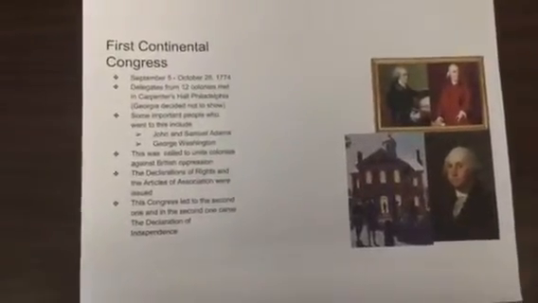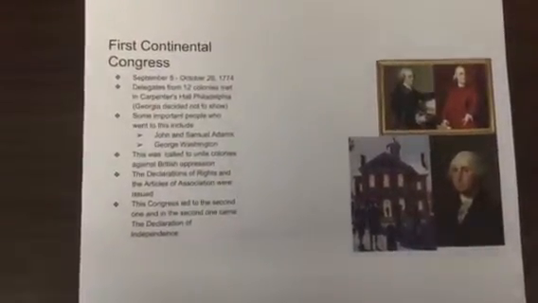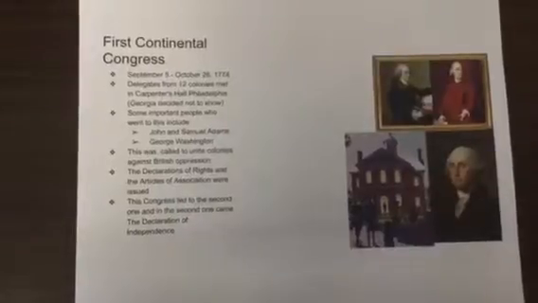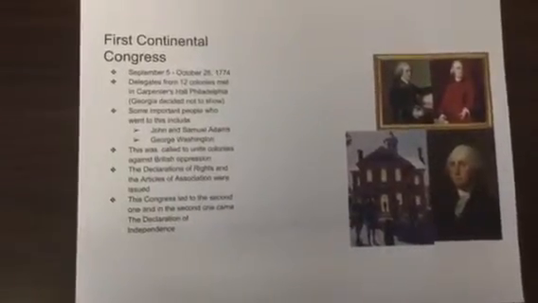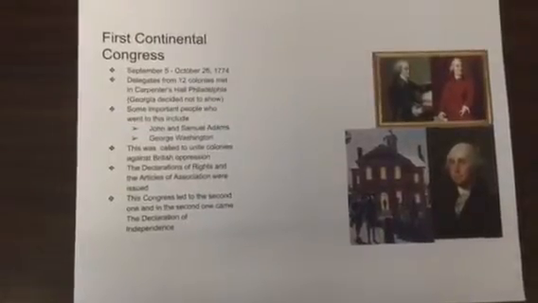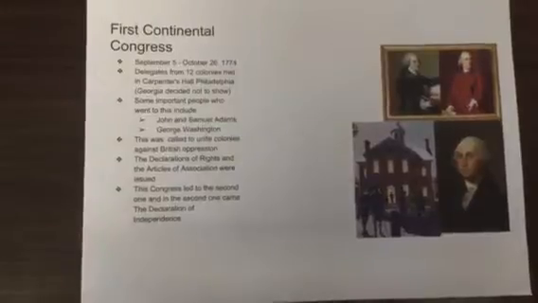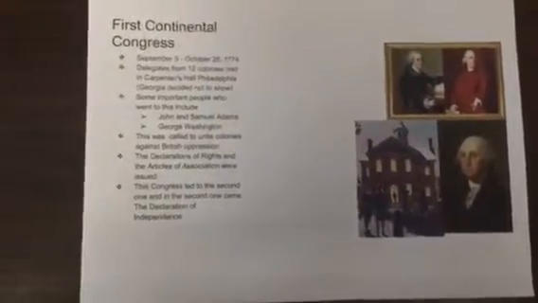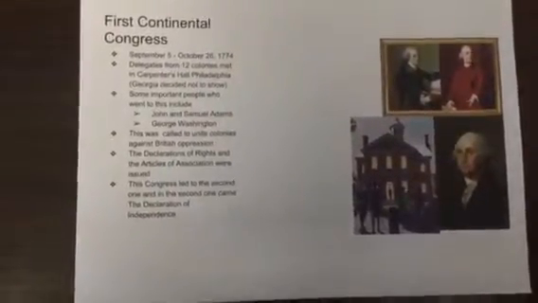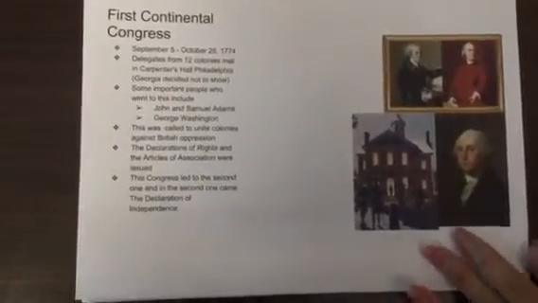The First Continental Congress was held from September 5th through October 26, 1774. Delegates from 12 colonies met in Carpenter's Hall, Philadelphia. Some important people who attended included John and Samuel Adams and George Washington. The First Continental Congress was called to unite the colonies against British oppression. The Declaration of Rights and Articles of Association were issued. This Congress led to the second one, in which came the Declaration of Independence.